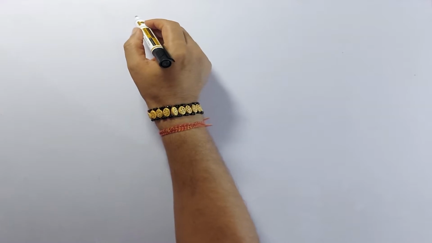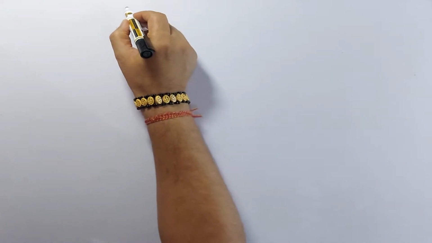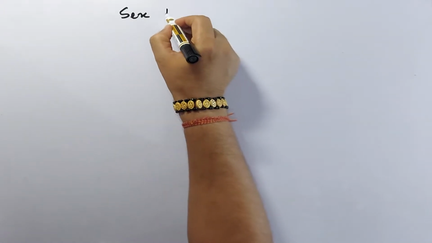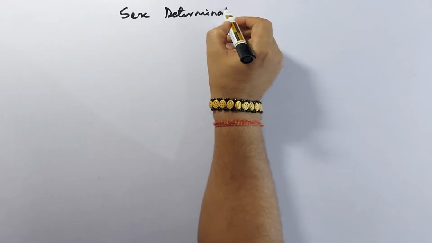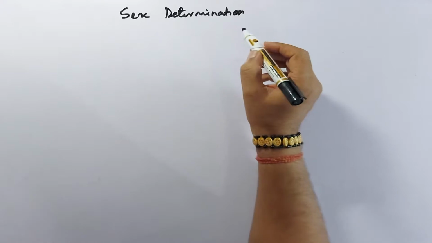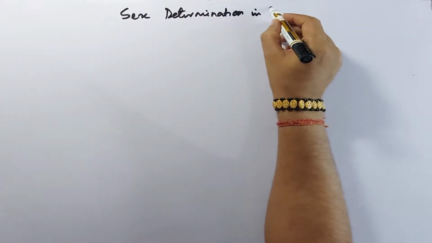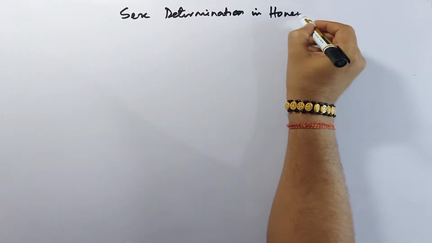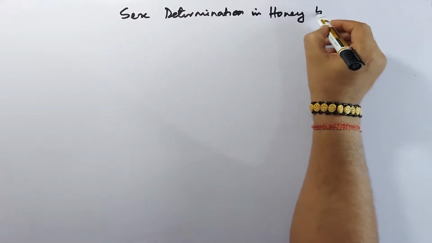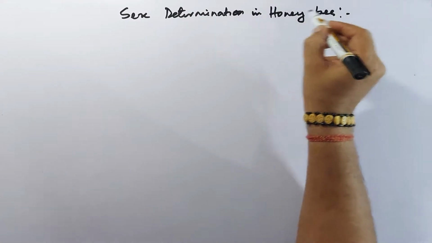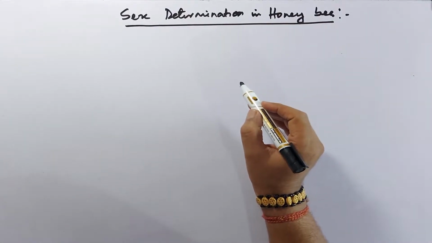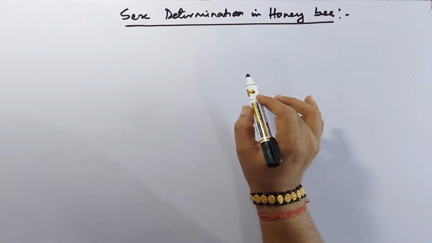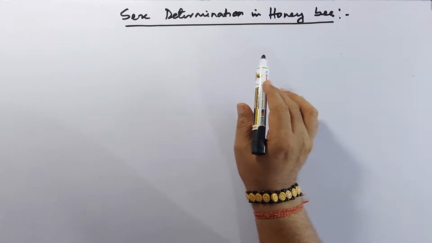Today we will discuss the sex determination in honeybee. So today we will discuss the sex determination in honeybee.